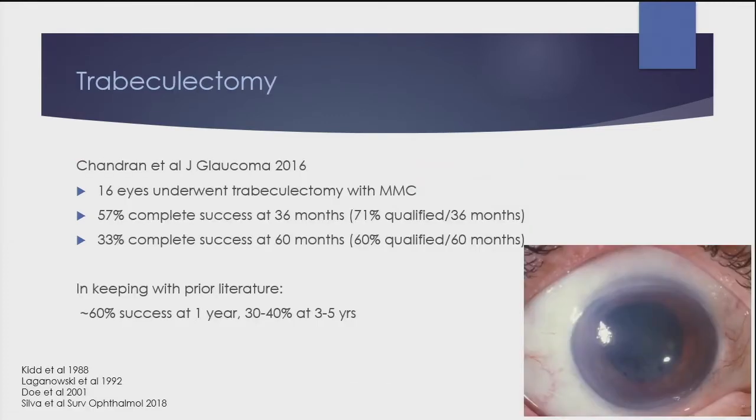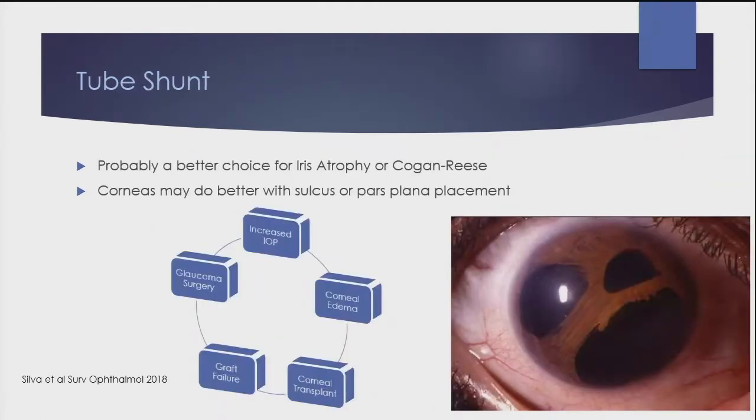The series out of India showed that 16 eyes underwent trabeculectomy with mitomycin. Traditionally, we were always taught that ICE patients were not good candidates for trabeculectomy. However, there is some moderate success with trabeculectomy, and in keeping with prior literature, there's about a 60% success rate at a year, which tapers down to 30 to 40% success at about 3 to 5 years, which overall, considering the population, is not terrible. Tube shunts are probably a much better choice for our iris atrophy or Cogan-Reese patients. The corneas may do better with sulcus or pars plana placement if that's an option.